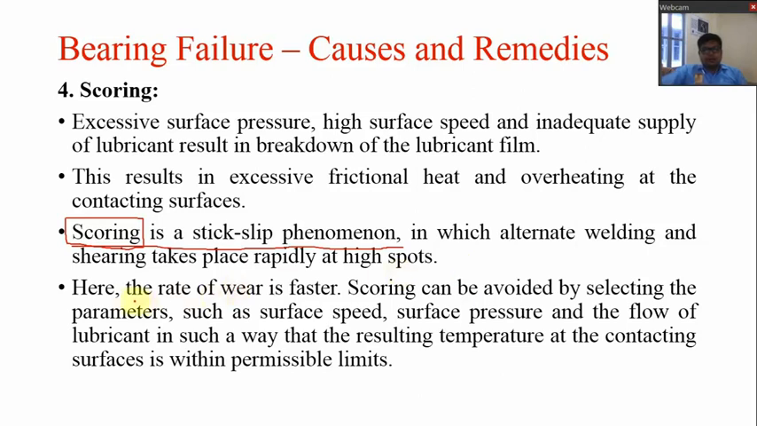Now here the rate of wear is faster. Scoring can be avoided by selecting the parameters such as the surface speed, surface pressure and the flow of lubricant in such a way that the resulting temperature at the contacting surfaces is within the permissible limit. So if the temperature at the contacting surfaces is within the permissible limit, then we can eliminate this type of failure. So these are the 4 failures of rolling contact bearing with their remedies.